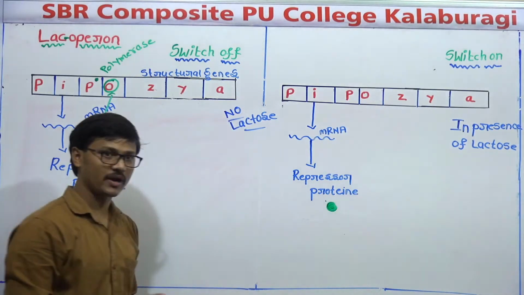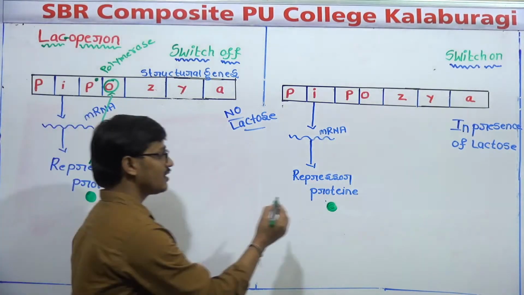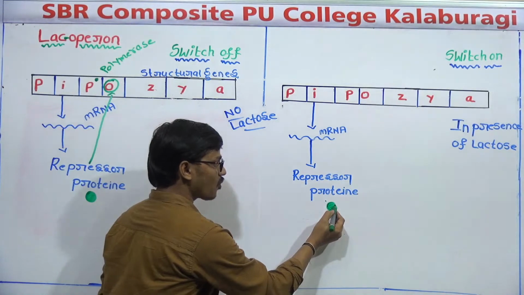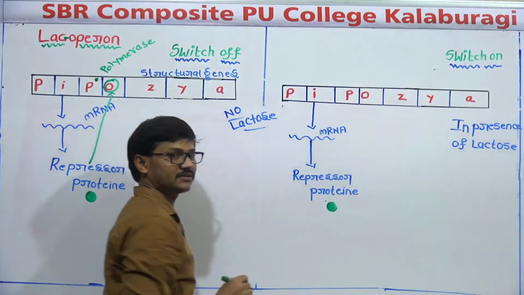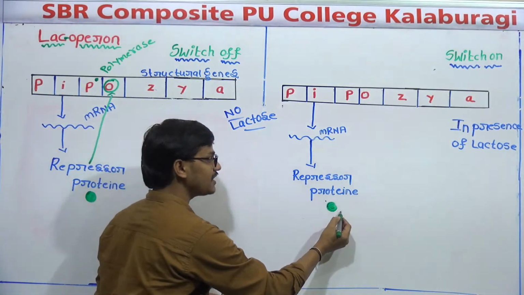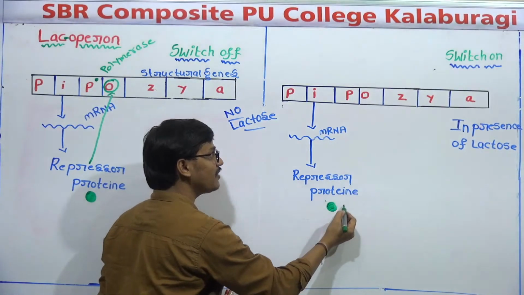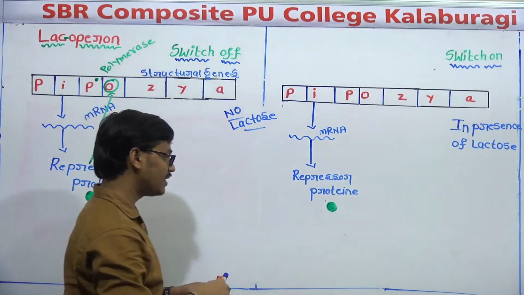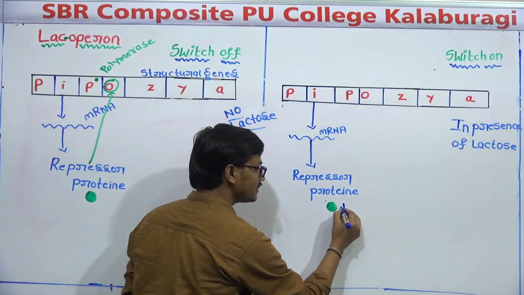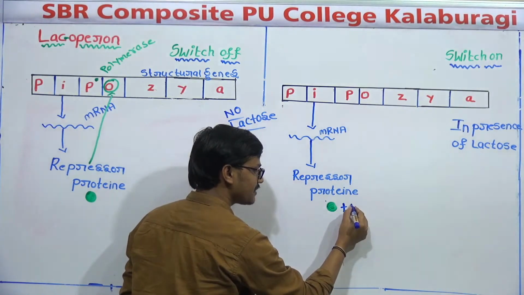Now actually what happens? Before the repressor protein binds to the operator, instead of binding with the operator, it will bind with lactose, because here lactose is present.